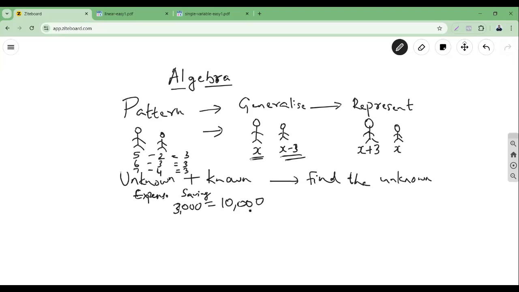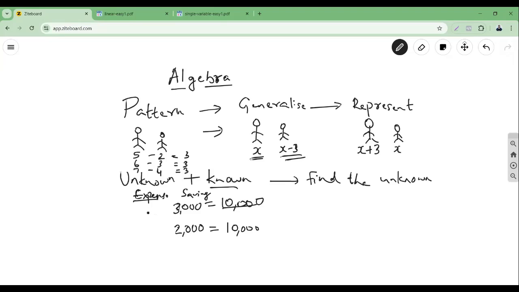So in this case, there is one unknown: how much I spent, I don't know. There is a known factor also, called saving. I know what is left with me. And I also know my salary in the beginning was this much. One thing I know for sure is that if I add the expense and the saving together, it should come to 10,000, because that is the total amount I had. That much only I could have spent. And let's say next month I was left with 2,000 only, though I got 10,000 in the beginning of the month. So how much was the expense here?